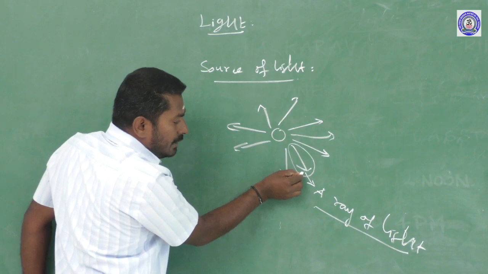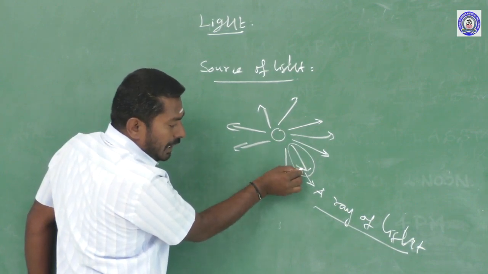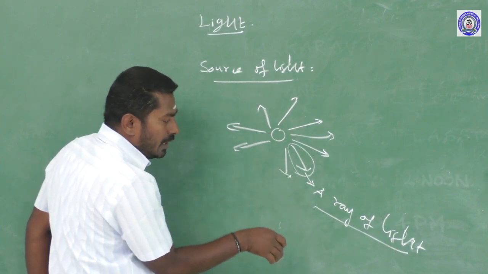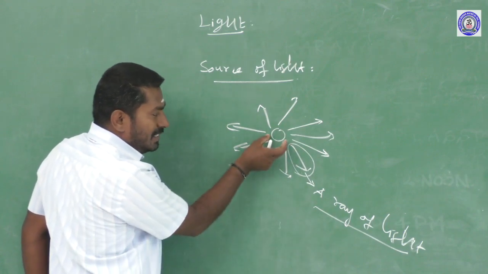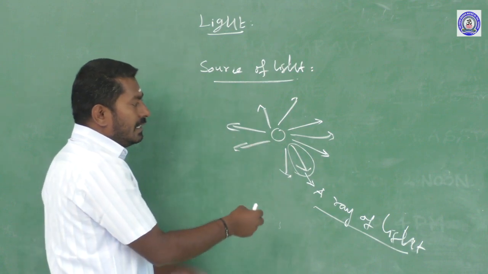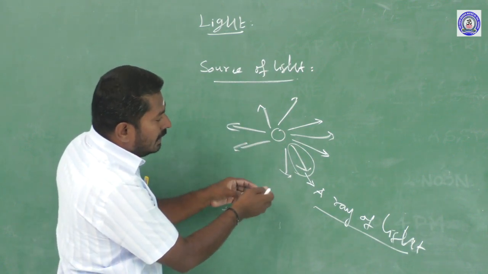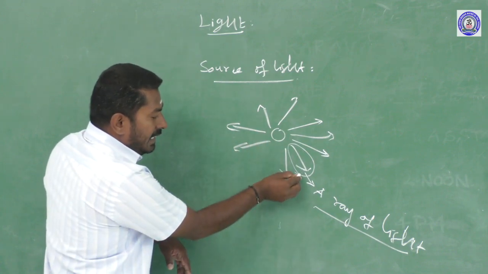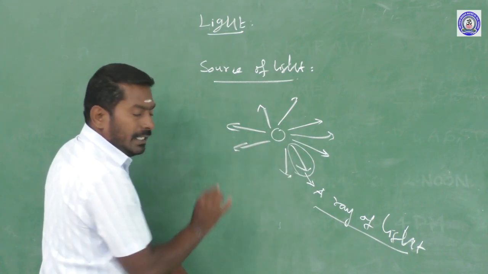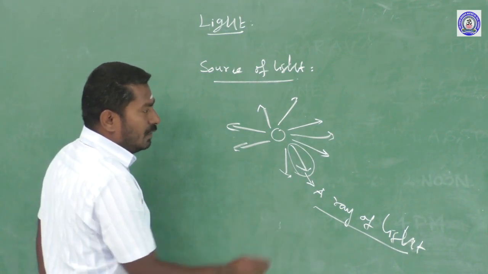A ray of light is nothing but a straight line with an arrow head, which gives us the information that light energy propagates towards one direction, but the source of light emits light energy in all possible directions. That light energy is propagated in all possible directions, which is indicated by the straight line with the arrow head, called a ray of light.